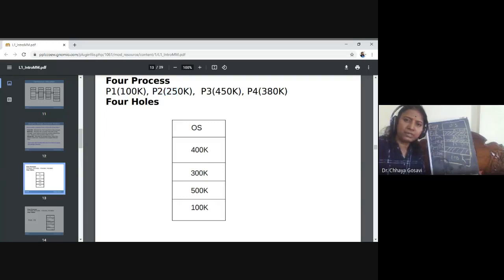Now when the third process arrived with requirement 450K, block B1 is allocated and B2 is allocated. So it will check whether B3 is free and big enough to accommodate P3. If yes, then B3 is allocated to P3. Now when process P4 arrived, the requirement is 380K, but the available size is 100K. So P4 has to wait till any of these processes completes execution and leaves the memory. That is your first fit algorithm.